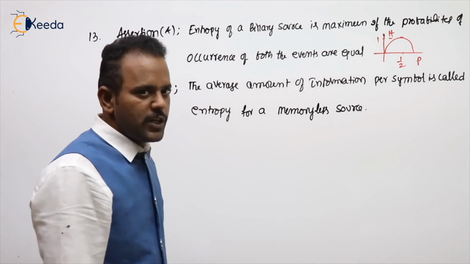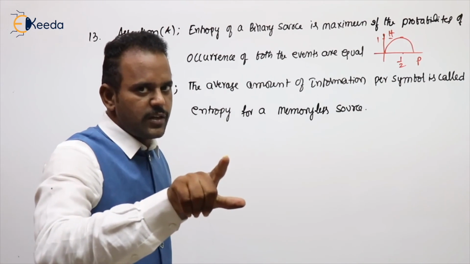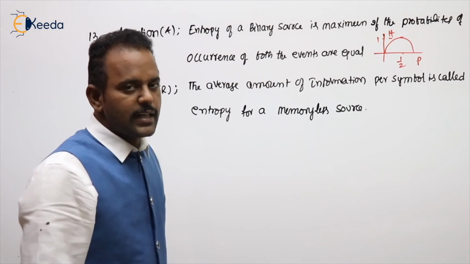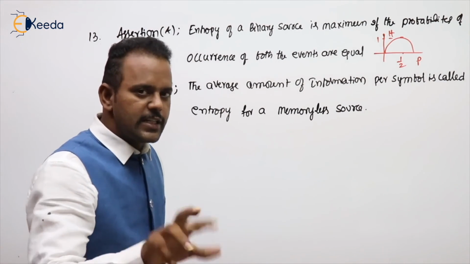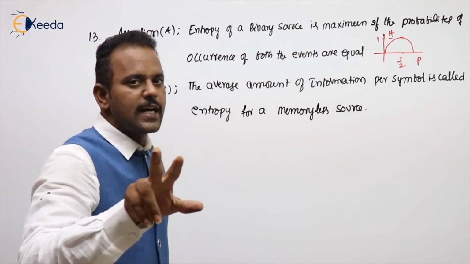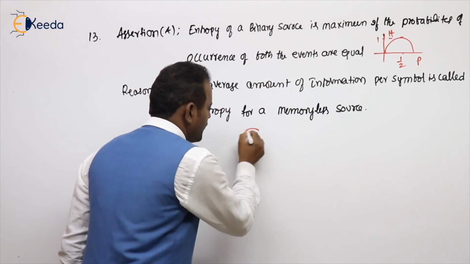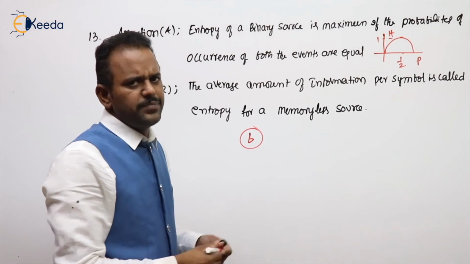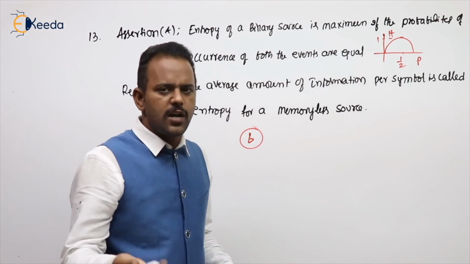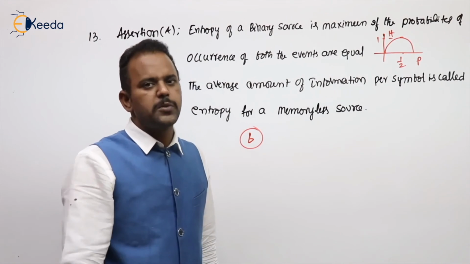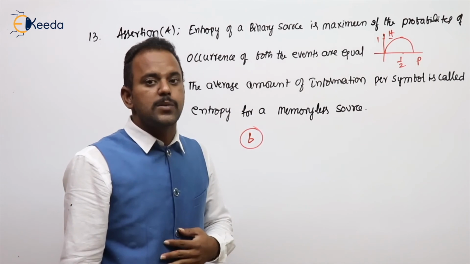So what is the first option? Assertion and reason both are correct, and reason is a correct explanation for assertion. But here the reason is not the correct explanation for the assertion. So option B. What is option B? Assertion and reason both are correct, but reason is not the correct explanation for assertion. So you need to go for option B. Option C is assertion correct, reason wrong. D, assertion wrong, reason correct. Normal 4 options only.